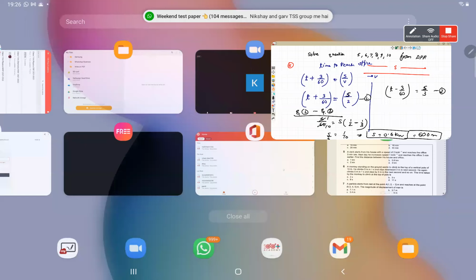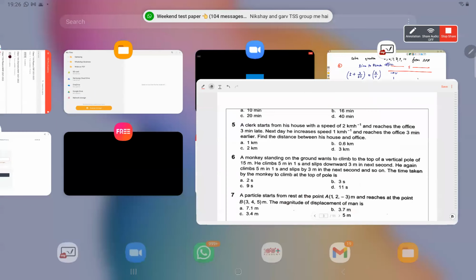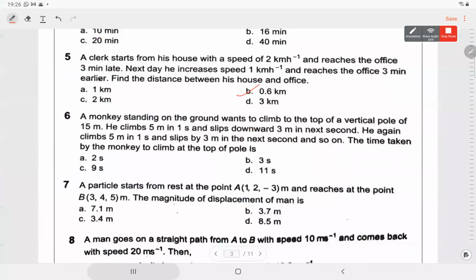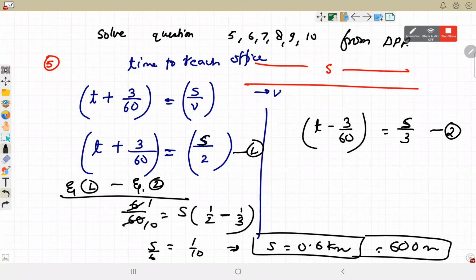So 0.6 kilometer is the answer. Understood? The time that he is supposed to reach is assumed as t, which is a fixed time. If he goes with a constant speed, he takes time t. And from that time, he gets 3 minutes late if he maintains the lower speed. So the speed that he needs to maintain to reach the office in time is between 2 and 3. If he maintains 2, then he takes t plus 3 minutes. If he maintains 3, it takes t minus 3 minutes. Accordingly, we will adjust the equation. Right? Understood? Question number 5.